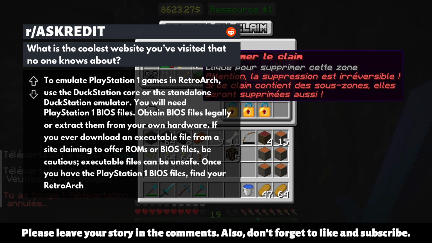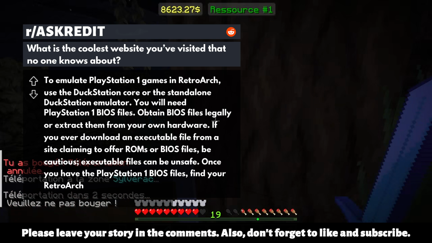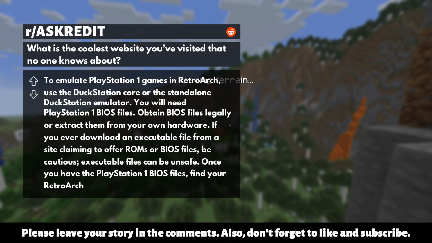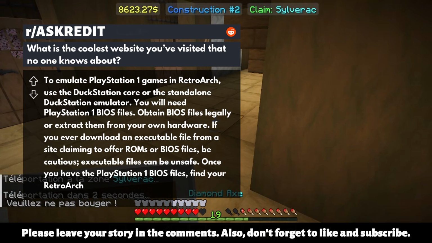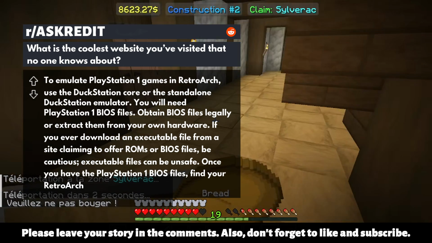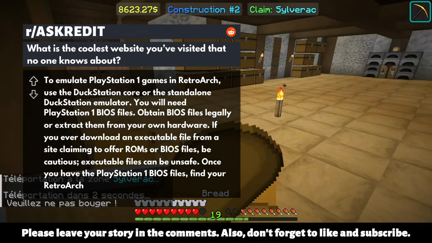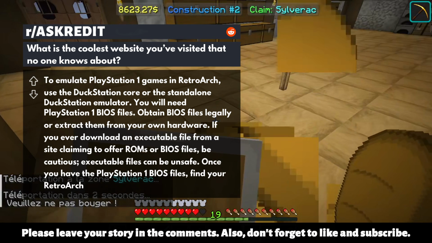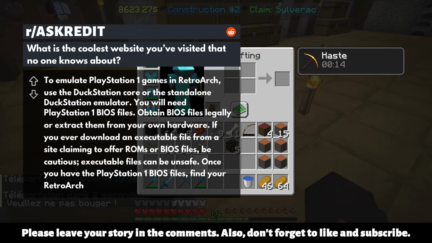To emulate PlayStation 1 games in RetroArch, use the DuckStation core or the standalone DuckStation emulator. You will need PlayStation 1 BIOS files. Obtain BIOS files legally or extract them from your own hardware. If you ever download an executable file from a site claiming to offer ROMs or BIOS files, be cautious. Executable files can be unsafe.